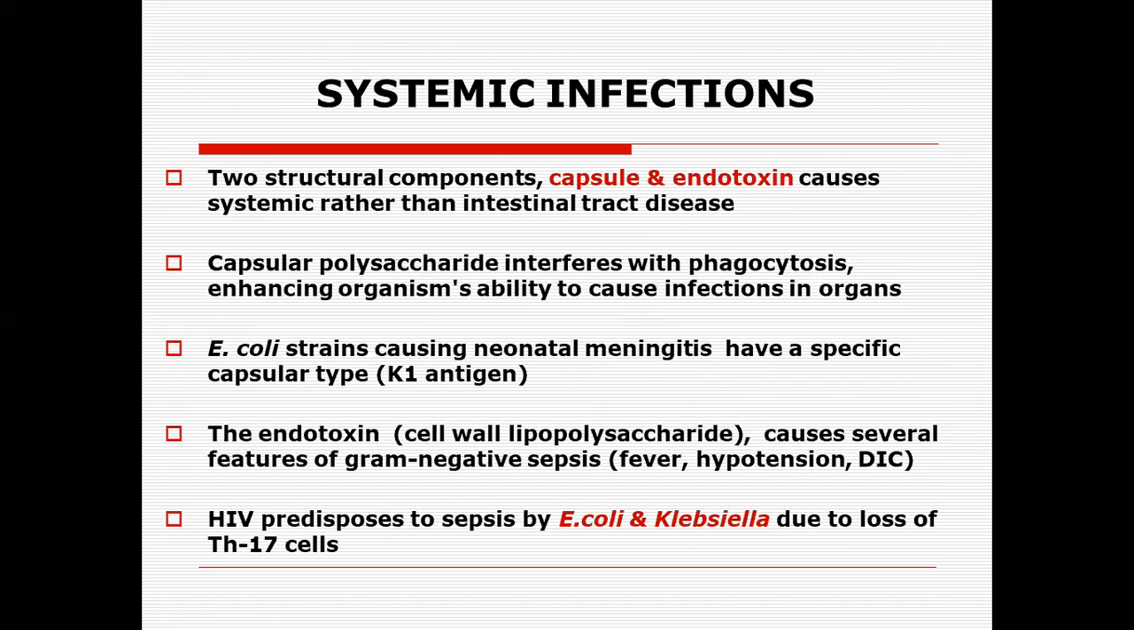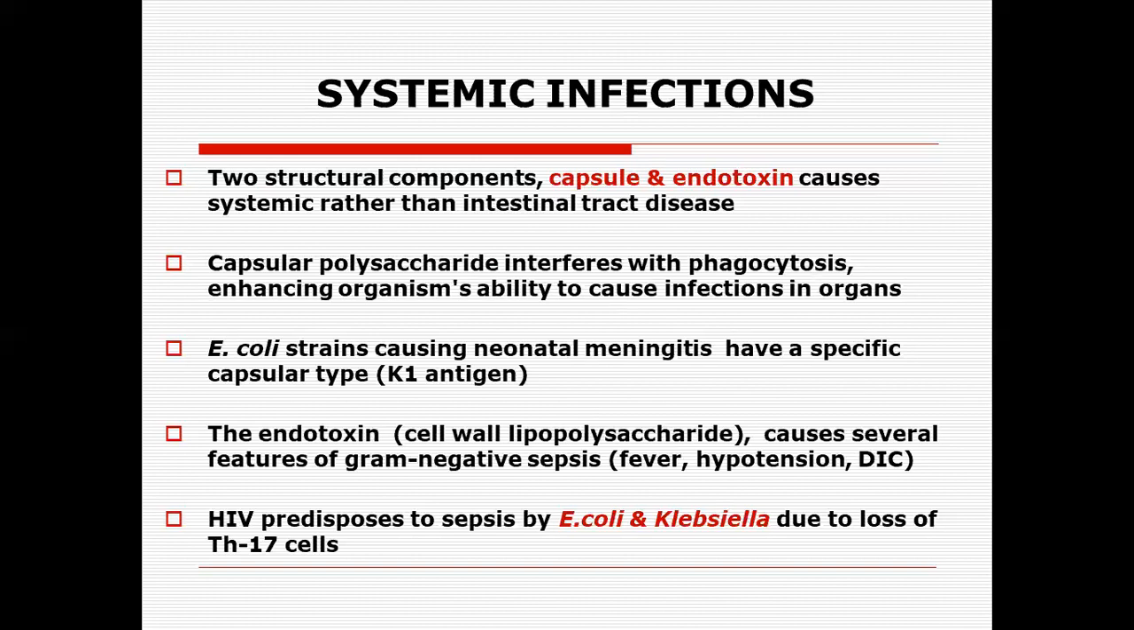Now, the other systemic infections which can occur with Escherichia coli infection. You see, we have two structural components in Escherichia coli: the capsule and the endotoxins. Both of these contribute towards the virulence of this microorganism and cause systemic infections rather than intestinal tract diseases. So the intestinal diseases are because of the fimbriae that provide adhesion of this microorganism to the mucosa, whereas the systemic infections are because of the capsules and the endotoxins released by these microorganisms.